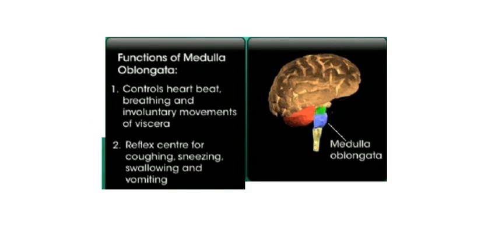So just see the medulla oblongata in the figure. The medulla oblongata is part of the hindbrain. Its function is that it controls heartbeat, it controls breathing, it also controls involuntary movements.